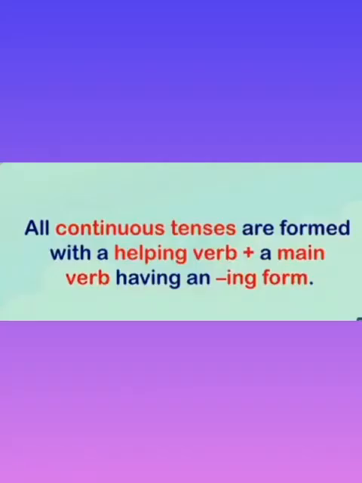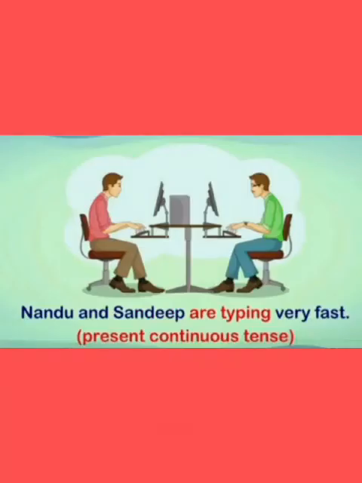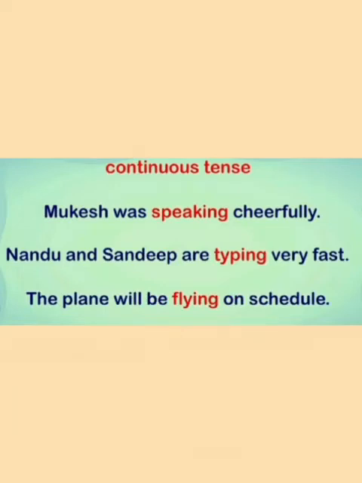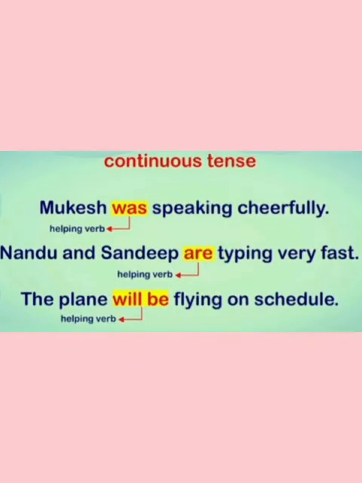For example, Mukesh was speaking cheerfully. Nandu and Sandeep are typing fast. The plane will be flying on schedule. So was speaking is showing the past continuous, are typing is showing the present continuous tense, will be flying is showing the future continuous tense.